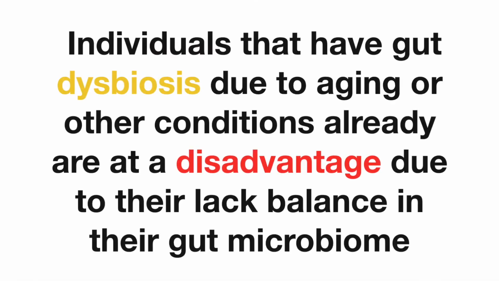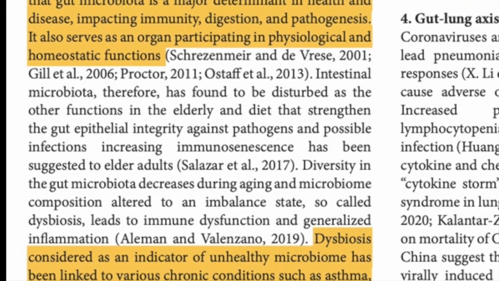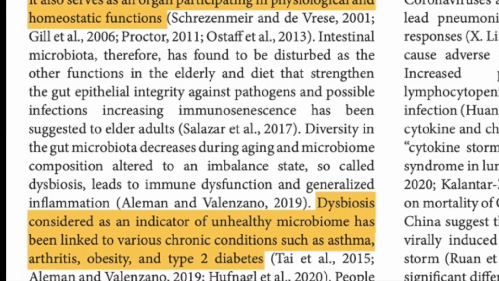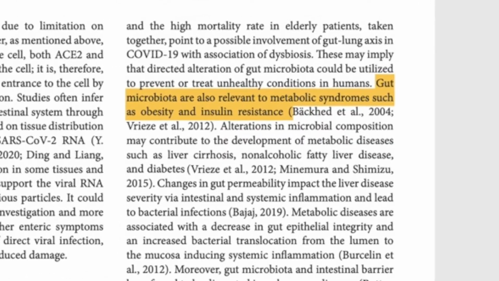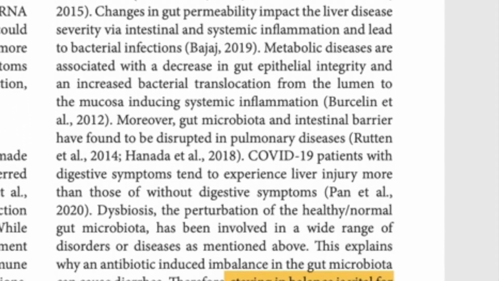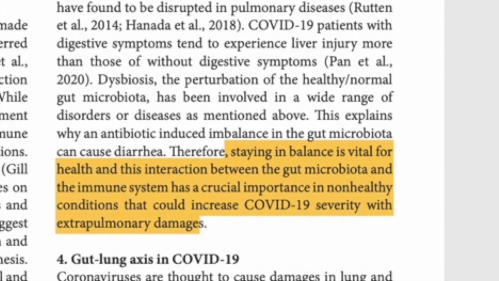Individuals that have gut dysbiosis due to aging or other conditions are already at a disadvantage due to their lack of balance in their gut microbiome. Not only is this dysbiosis relevant to COVID, it has been linked to asthma, arthritis, obesity, and type 2 diabetes, which correlates to insulin resistance. Overall, staying in balance is vital for health, and the interaction between the gut microbiota and the immune system is crucial in determining the severity of COVID in an individual.